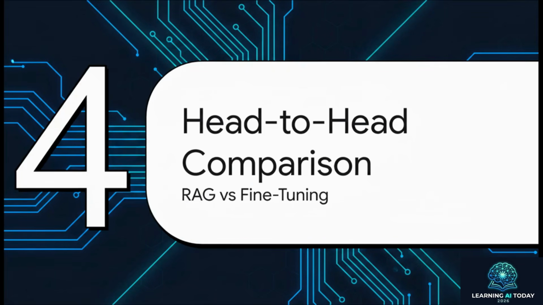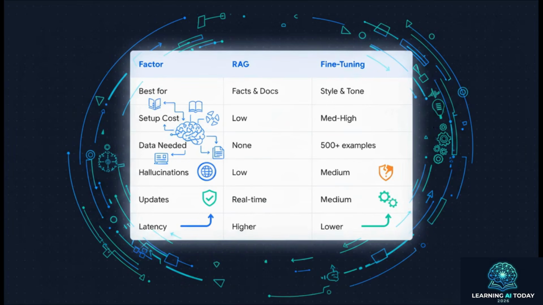All right, Section 4, the head-to-head comparison. So how do they actually stack up against each other? Well, RAG absolutely wins when you need current facts and private docs. Fine-tuning, on the other hand, wins on teaching the AI specific behaviors, styles, and tones.